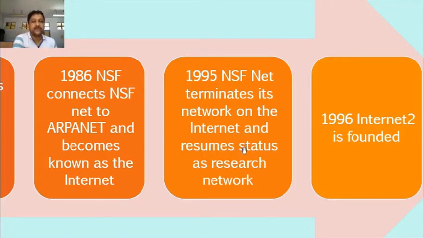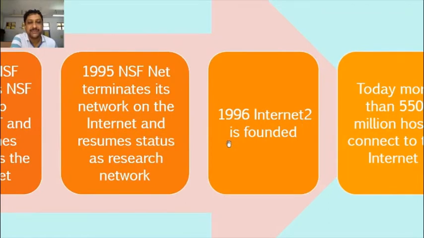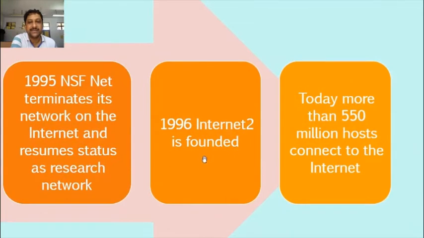Now what is the internet? It is just a network of computer networks, so large that it covers the whole globe. Now in 1996, Internet 2 was founded, which is today's internet.